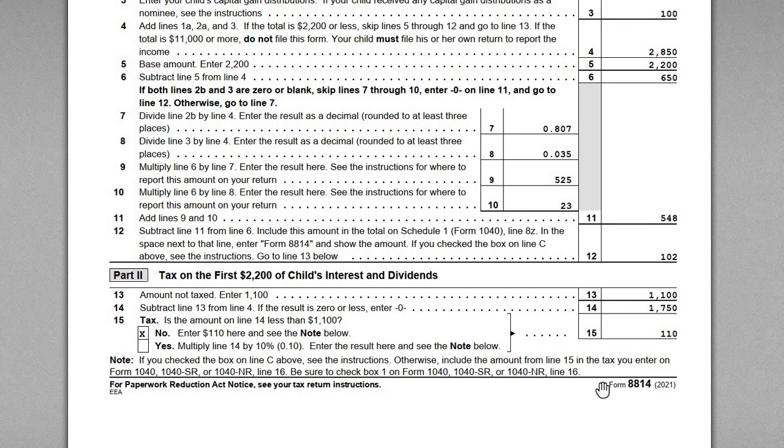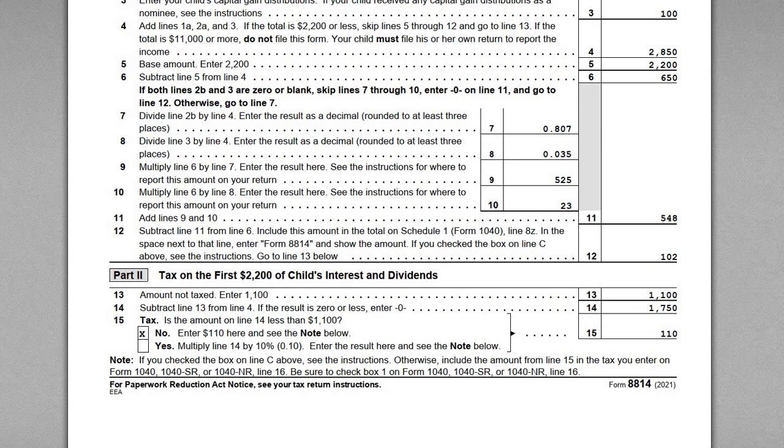So that's what they're trying to do here, is they're figuring out that John needs to include an additional, effectively a $110 surcharge, because he is not separately filing the return for his child. You can find more instruction on this in the 8814 instructions, but that's effectively what's going on here. And so in order to report this amount, the $110 is just added as an additional tax to John's total tax computation.